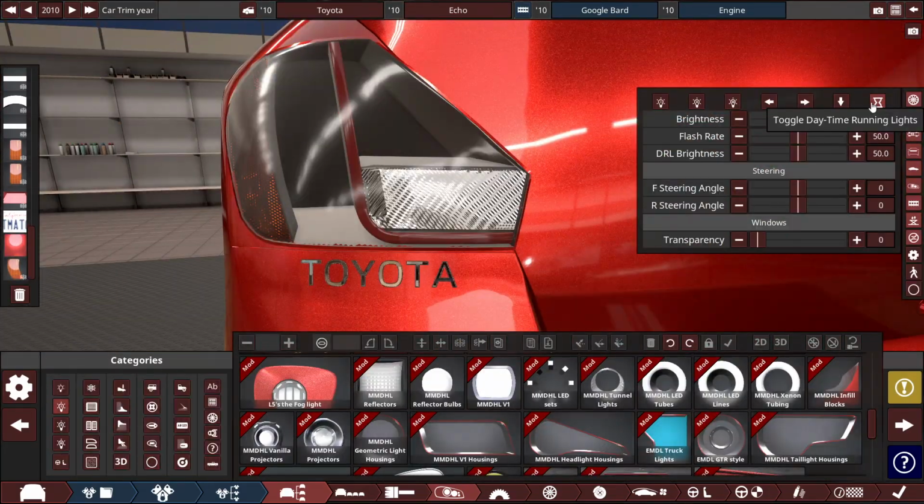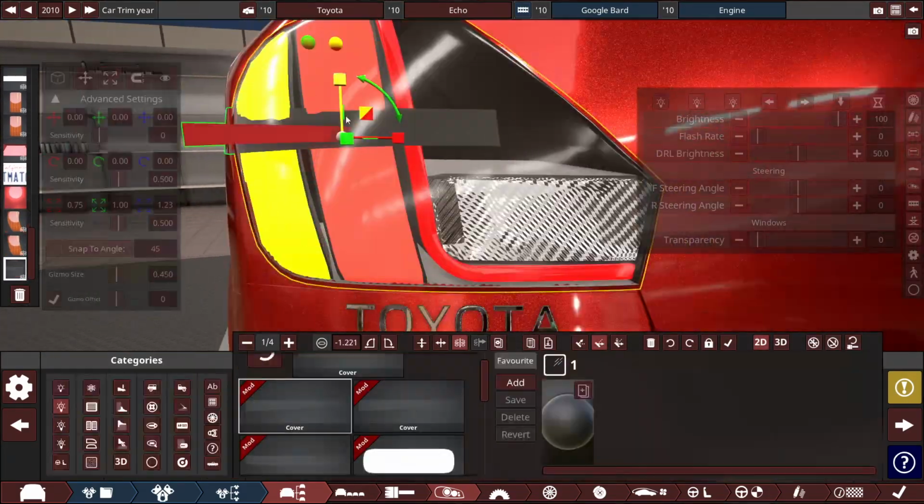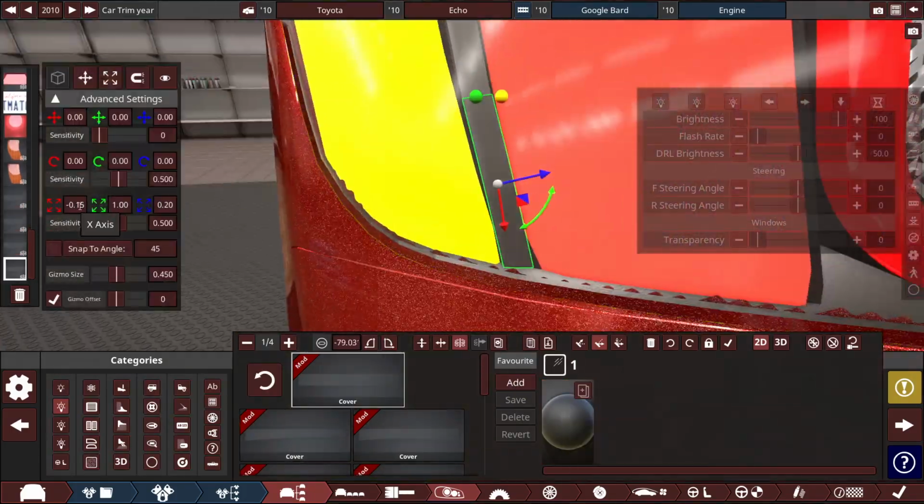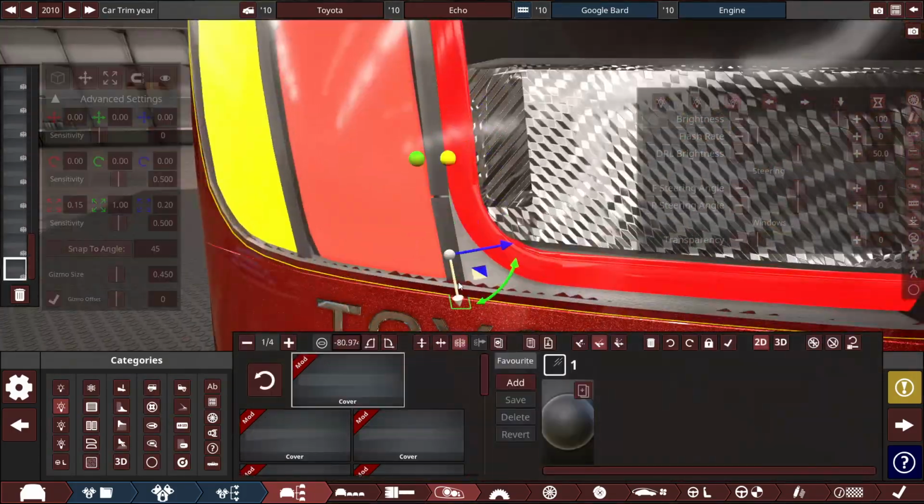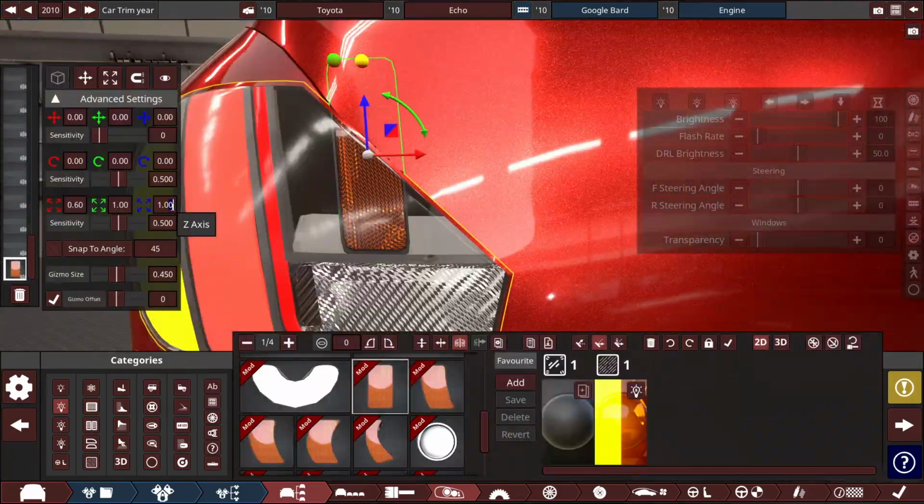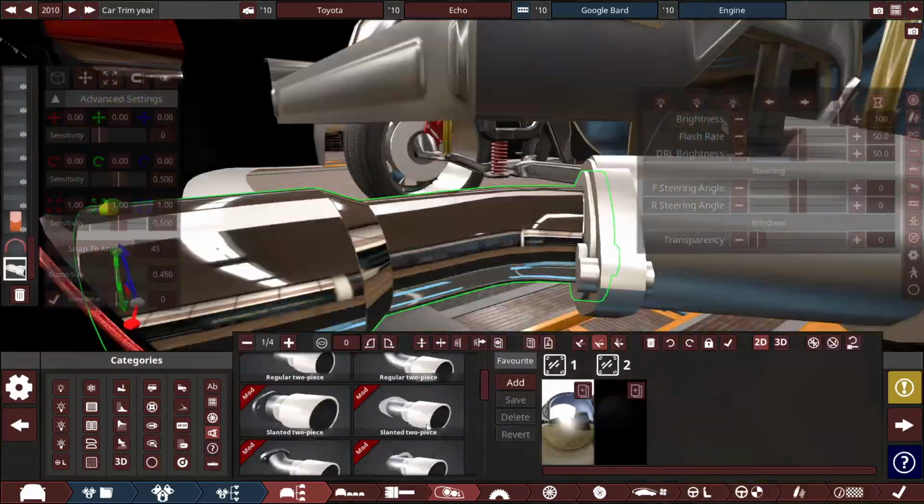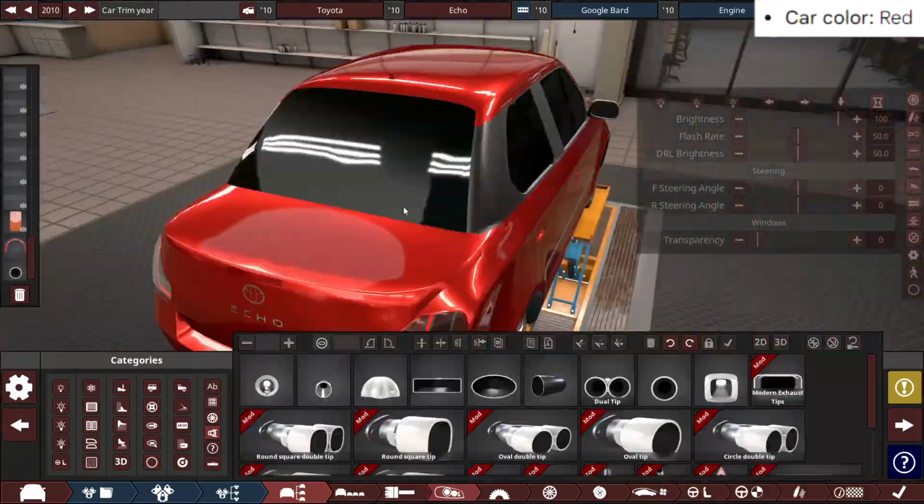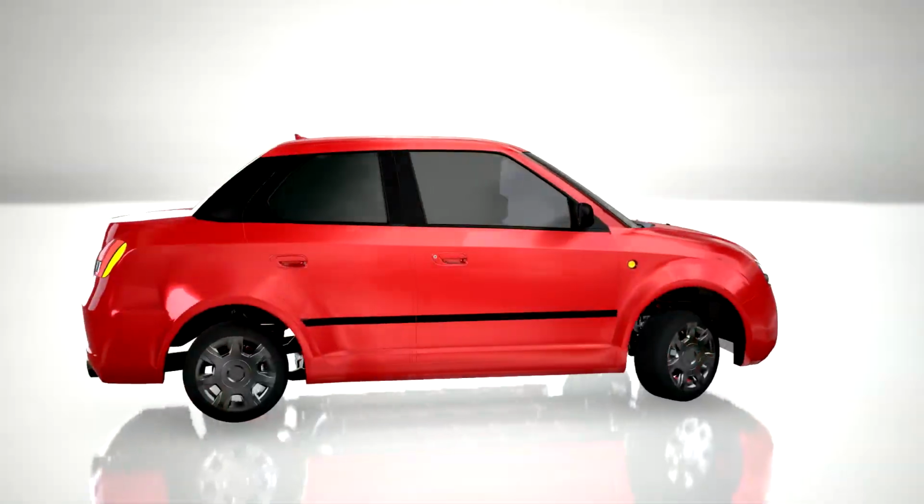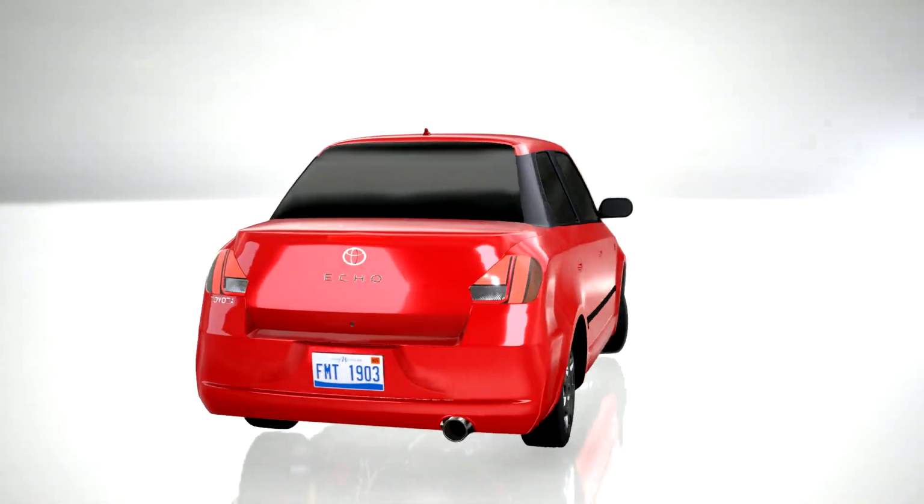And just like the headlights, I added some rear daytime running lights, complete with 2 brake lights, turn indicators, and reverse lights, along with a third brake light above the Toyota logo. After wrapping up the back end, I painted the car red, as Google Bard told me to do. So after getting everything done with this build, here's how it came out.